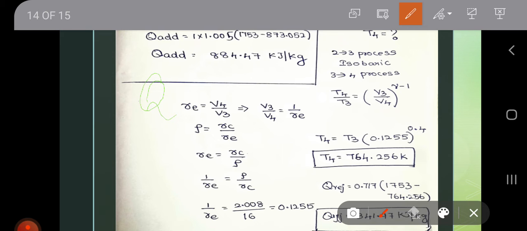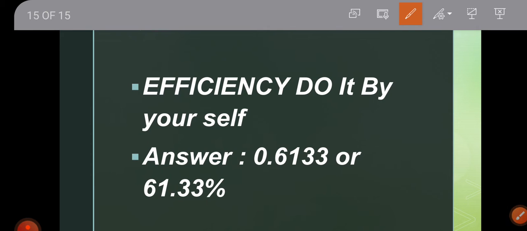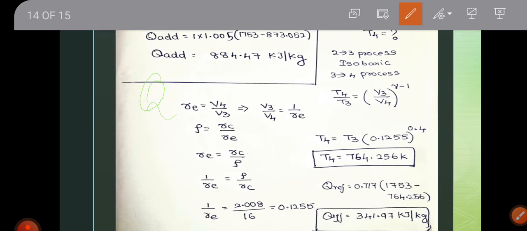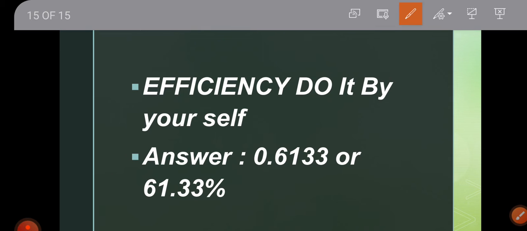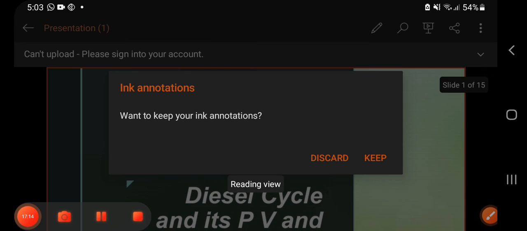And the last one is overall efficiency. For efficiency, you know the formula: eta is equal to 1 minus 1 by gamma into 1 by Rc to the power gamma minus 1 into rho to the power gamma minus 1 divided by rho minus 1. Using that, all the values are found out, and the compression ratio is already given. So no issues. You will get the answer as either 0.6133 or 61.33%. So with this I conclude my presentation. Thank you.